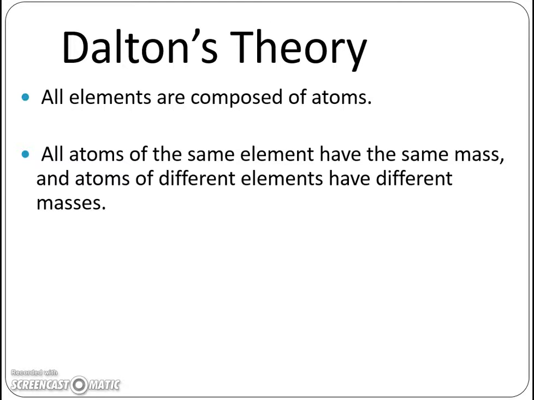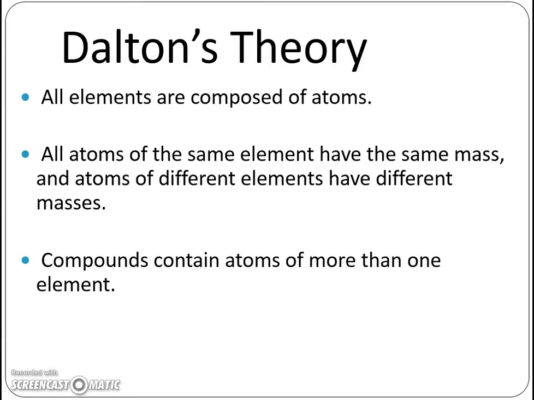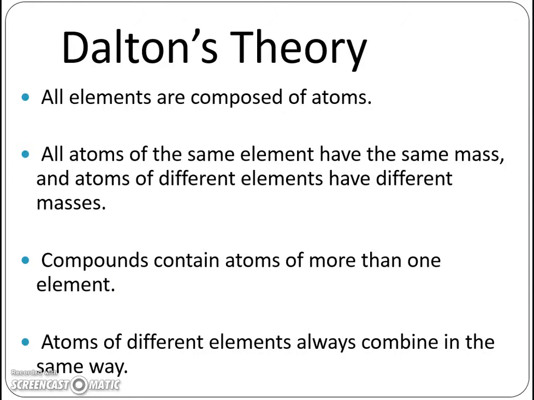You can have atoms of the same element with a different mass, and we'll talk about that in just a little while. He also stated that compounds contain atoms of more than one element. We also know that that is true. And last, atoms of different elements will always combine in the same way. And that is not necessarily true either.